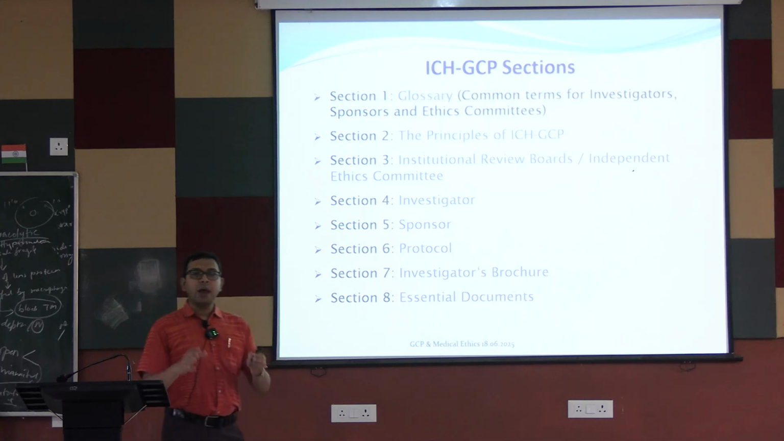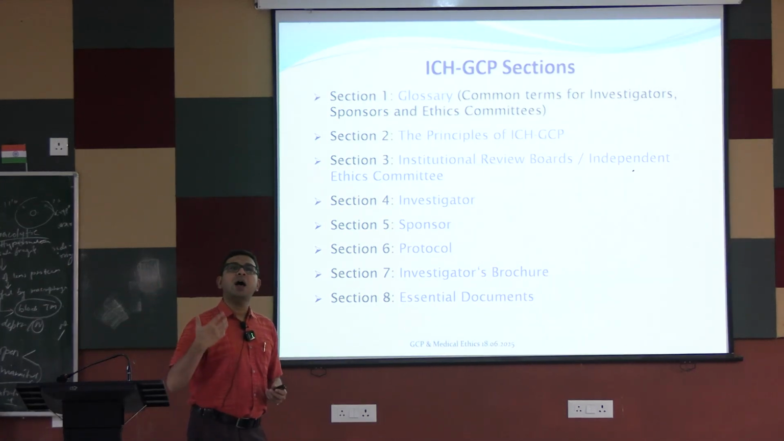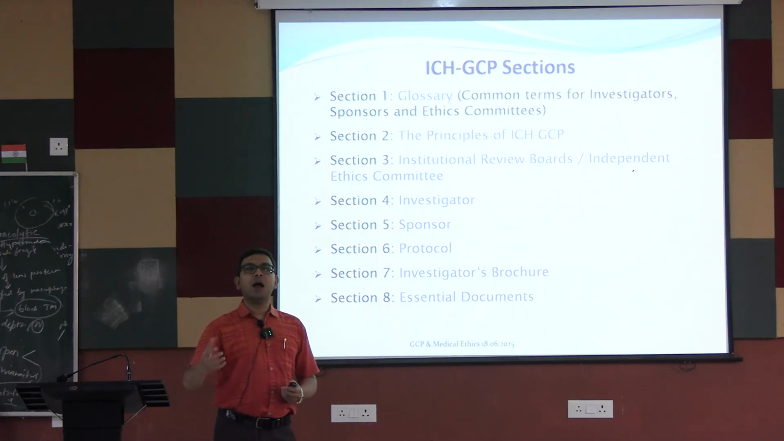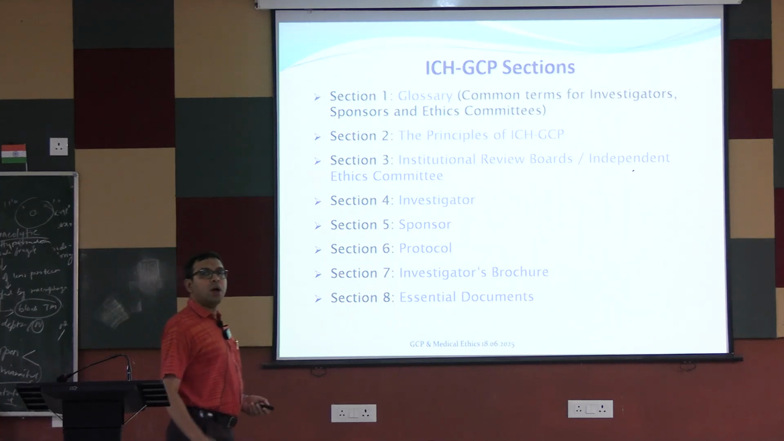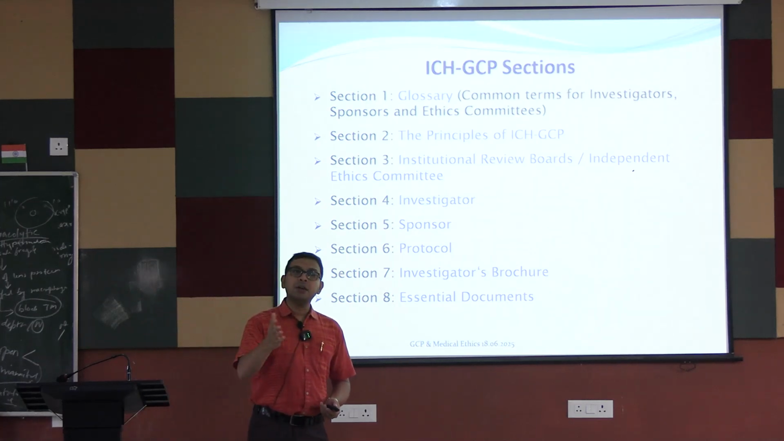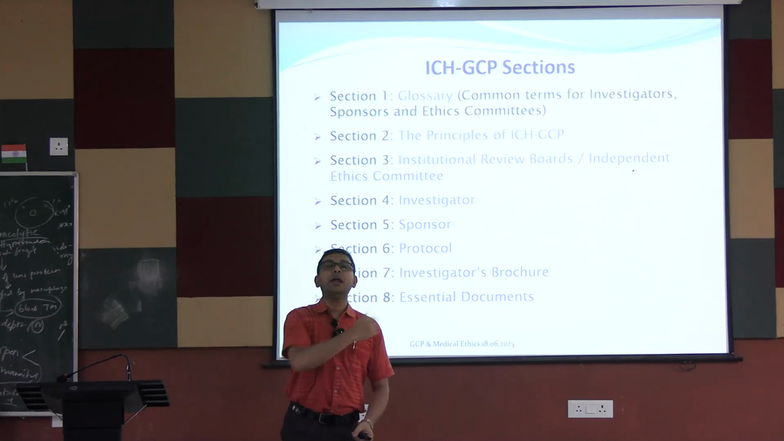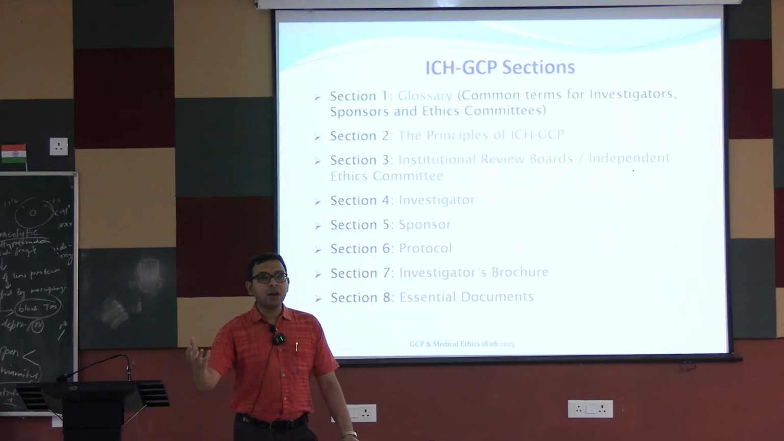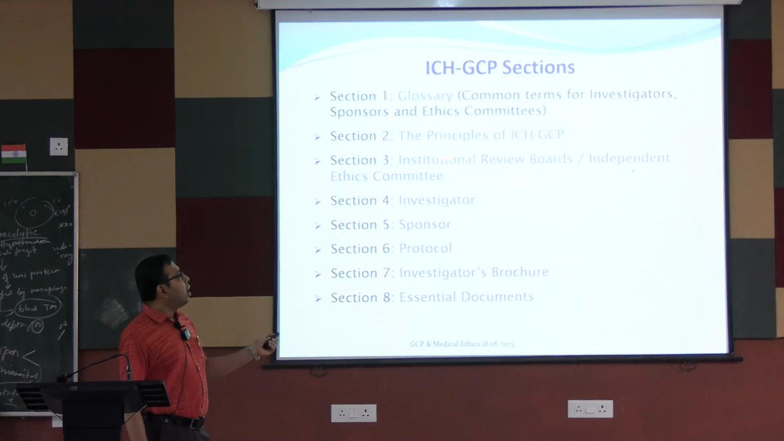How is the protocol to be enacted? Protocol means everything about the clinical trial: the inclusion and exclusion criteria, the follow-ups, how the different samples are collected, etc. The investigator's brochure contains every previous piece of data about the investigational drug, that is, the preclinical data. So if it is a phase 3 clinical trial, what is the data from the phase 1 trial, what is the data from the phase 2 trial, etc. Other essential documents. Institutional review board and independent ethics committee.